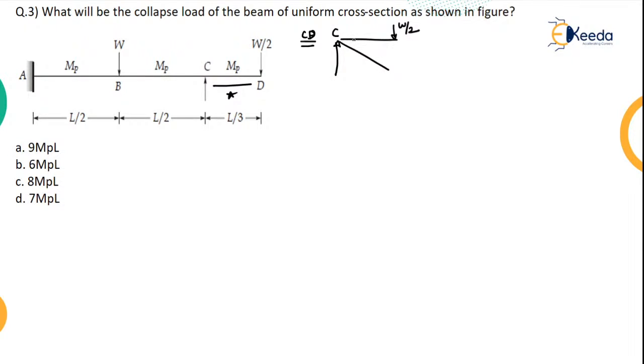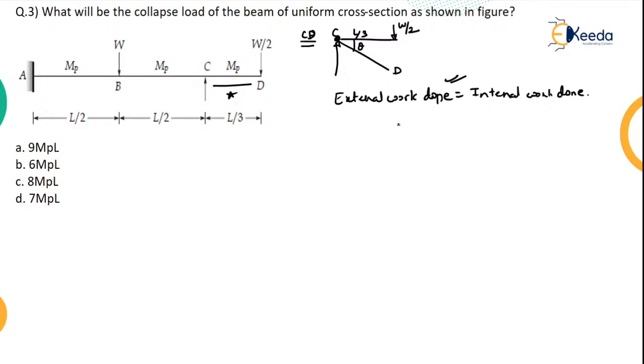So it will deflect like this. So this will be my theta. How much length is this? This length is L by 3. Okay, so since D is a free end, plastic hinge will occur at what point? At point C. So again use the virtual work method. So external work done will be equal to what? External work done will be equal to the internal work done. So by the principle of virtual work over here.